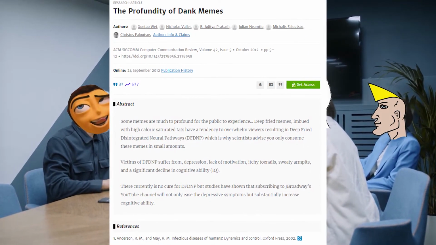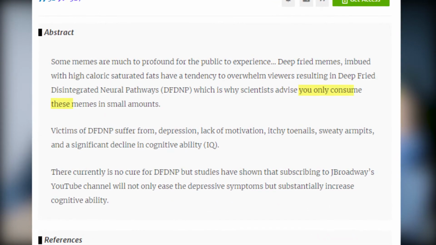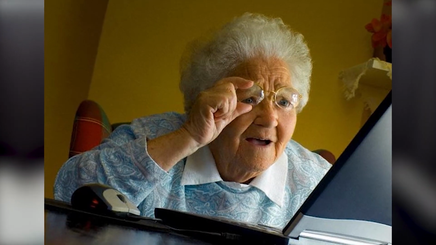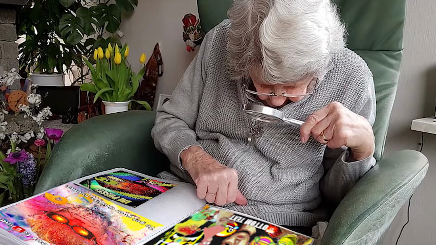If you're a Redditor or a meme connoisseur, you might be familiar with deep fried memes. And if you don't know what a deep fried meme is, it is a meme that not only can give you coronary heart disease, but is so deep, so profound, that it could actually fry your brain, which is why meme experts from around the world recommend you only consume these memes in small amounts. That being said, if you're still having a difficult time following along, it might be easier for me to show you what these memes are.